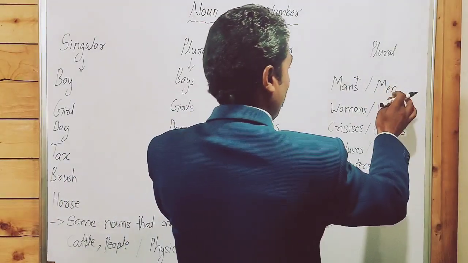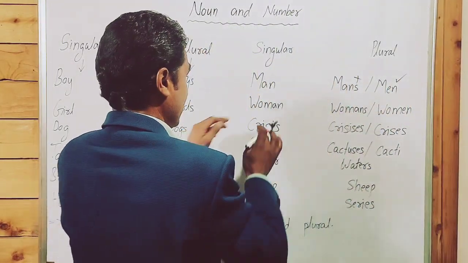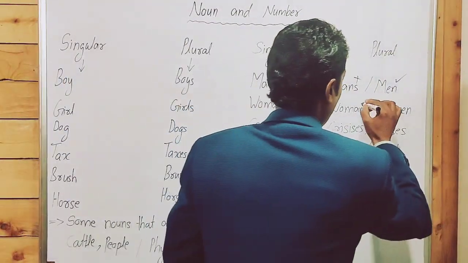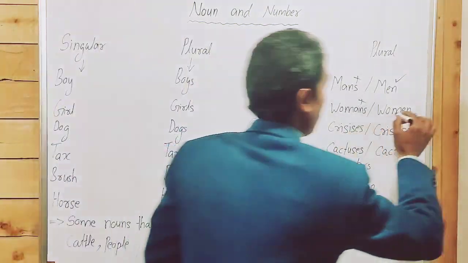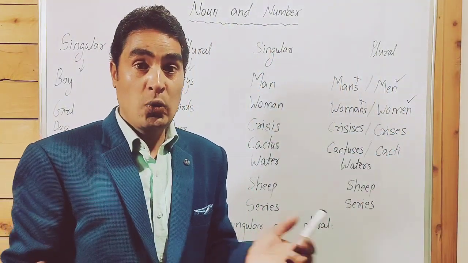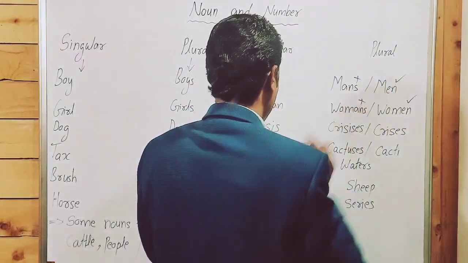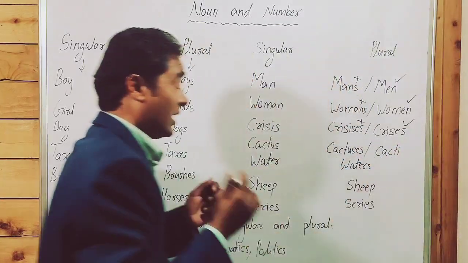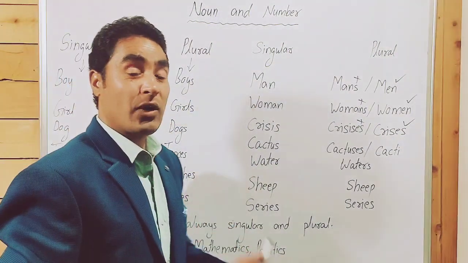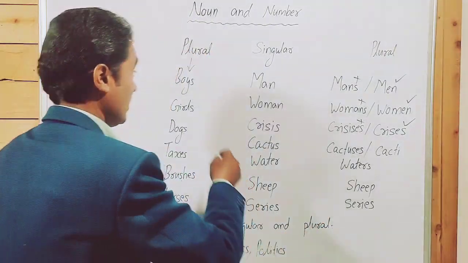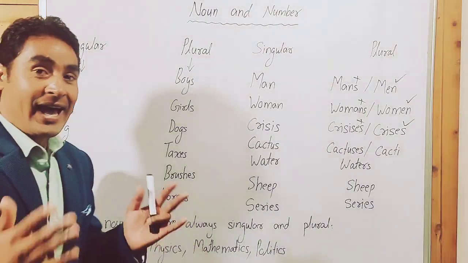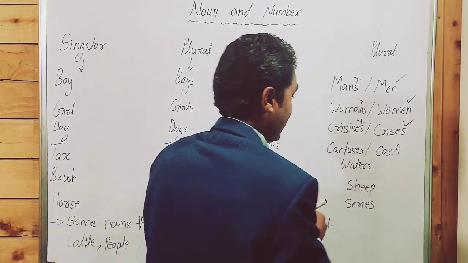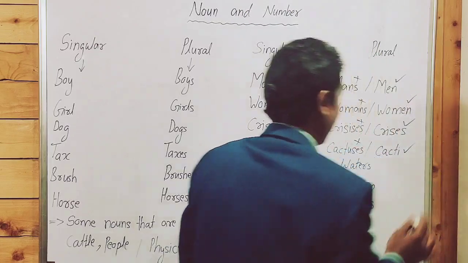So how? Man, men. Guys, this one is correct. Woman, its plural is not woman, it's women. Guys, point of notice, woman and women. Crisis, plural is not crisis, we have to use crises. There are many nouns that are formed plural in a different way, not by adding s and es at the end of the noun. Here, cactus, not cactuses, it's incorrect. So we have to write cacti.